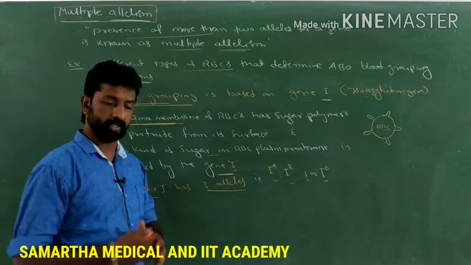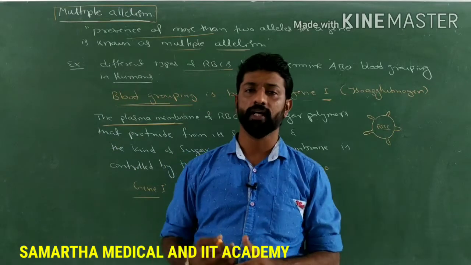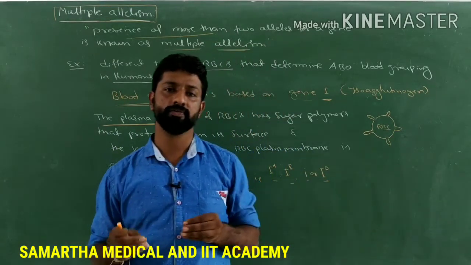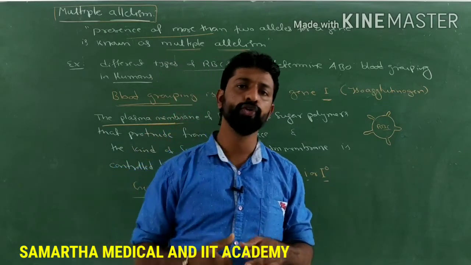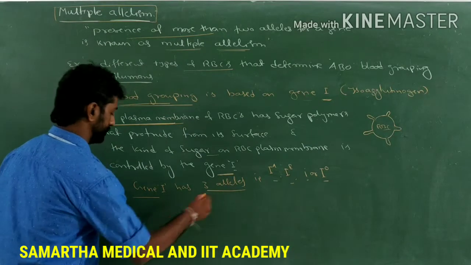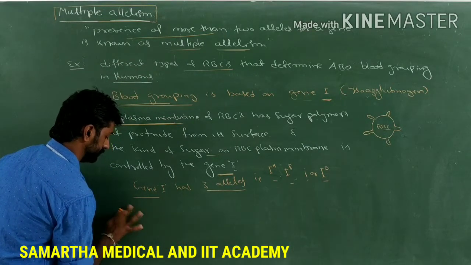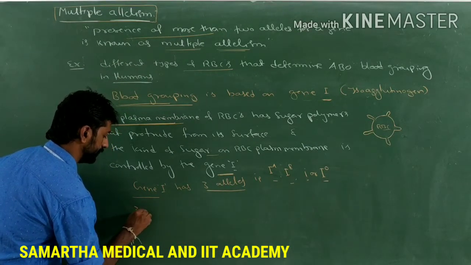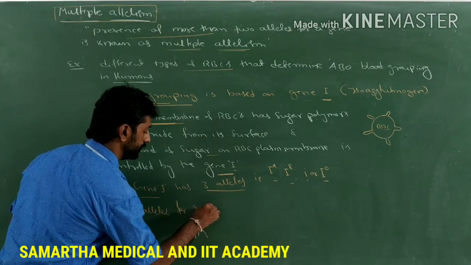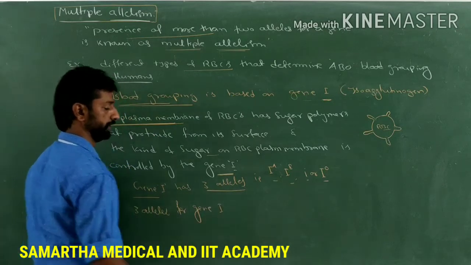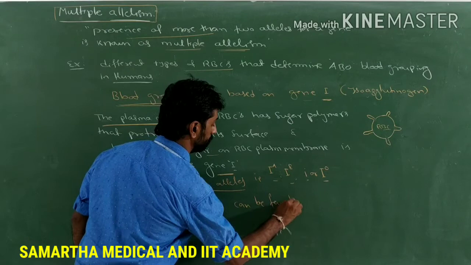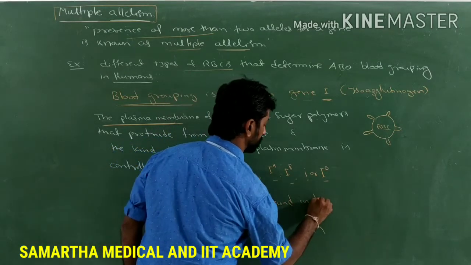Now the question arises: when three alleles are present for a gene, will all these three alleles be present in a single individual? Let's see. The three alleles for gene I can be found in the human population.